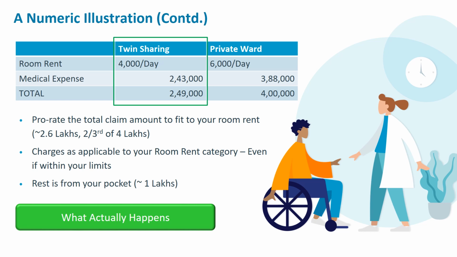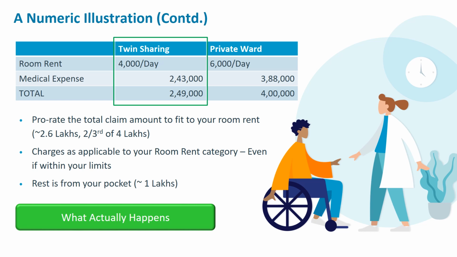Which again will be more or less the same ratio as what you're seeing in a prorated calculation. So in the rate card, whatever amount is mentioned, they will approve the claim only to that extent. Whichever way it is calculated, you will see close to 1 lakh or more than 1 lakh is being supported, or it goes from your pocket, which is definitely not a small amount. This is exactly what will happen.